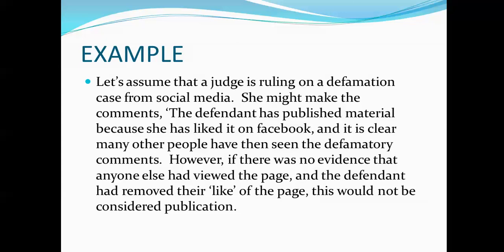Probably the best way to think about this is to look at an example. Let's assume that a judge is ruling on a defamation case from social media. She might make the comments, the defendant has published material because she has liked it on Facebook and it is clear that many other people have seen the defamatory comment. She then goes on to say, however, if there was no evidence that anyone else had viewed the page and the defendant had removed their like of the page, this would not be considered publication.